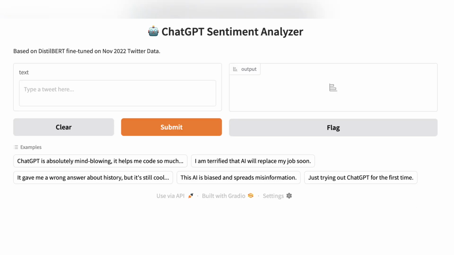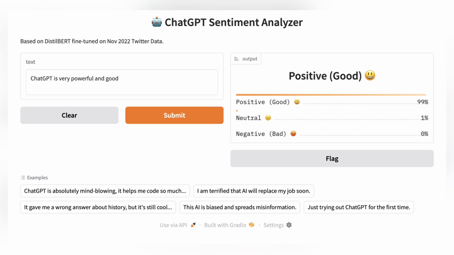To bridge theory and practice, we built a web demo. Users can input text in the left box. For example, "ChatGPT is very powerful and good," and the model predicts the sentiment score on the right. As expected, this prediction is a high positive score.